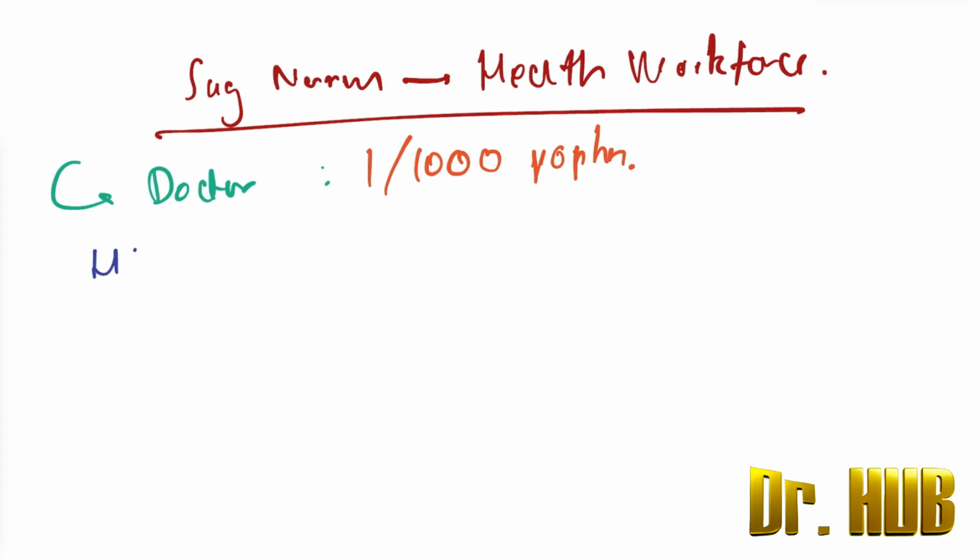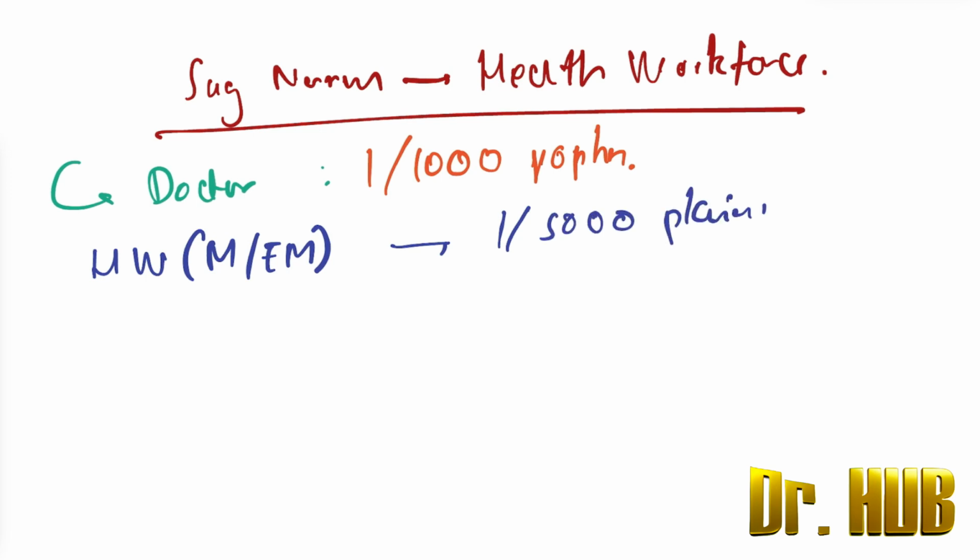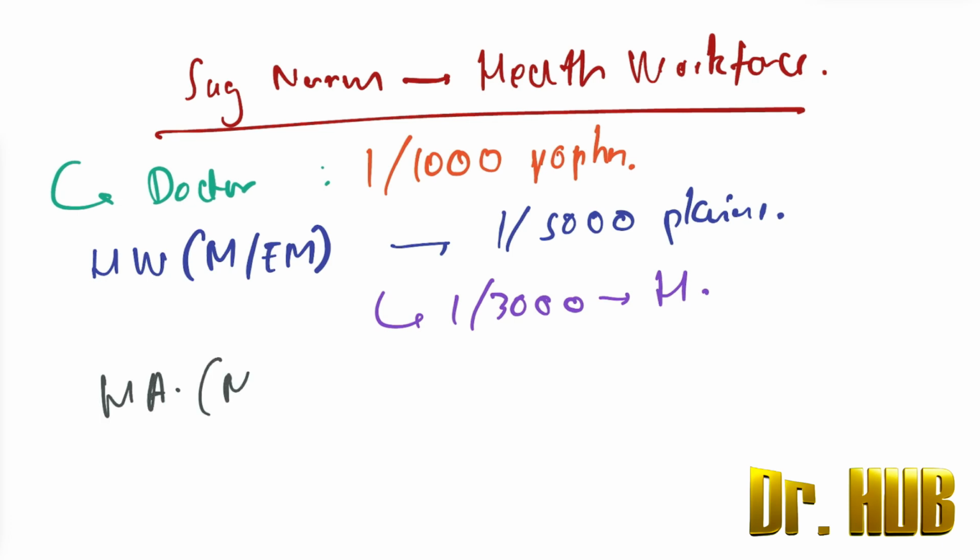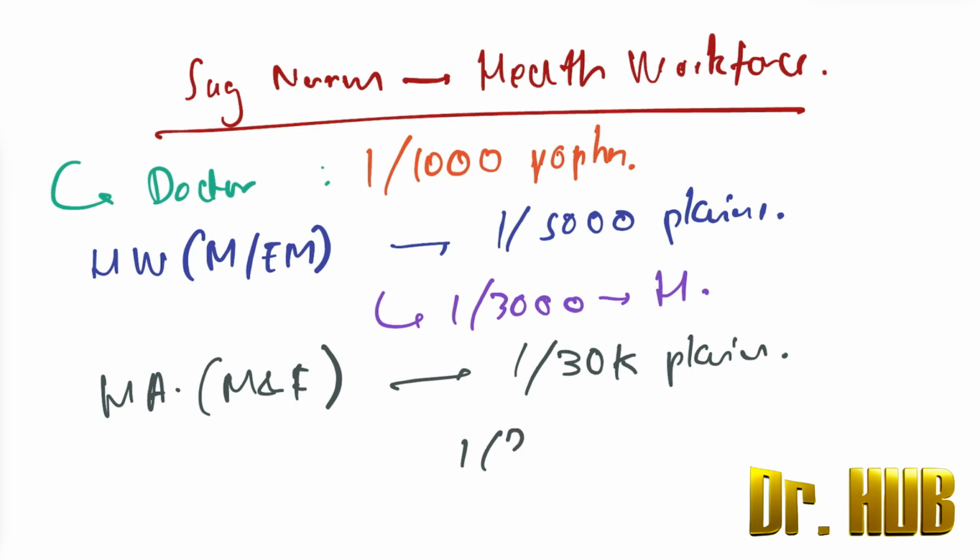Then comes the health worker, that is male and female. This will be 1 per 5000 in terms of the plains, and in terms of the hilly areas it will be 1 per 3000. Next is the health assistant, male and female. This is going to be 1 per 30,000 in terms of plains, and 1 per 20,000 in terms of the hilly areas.